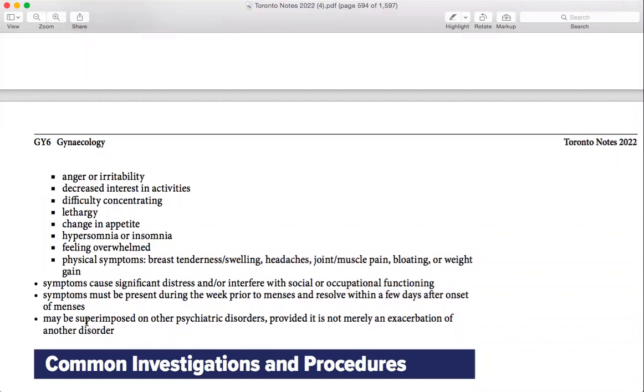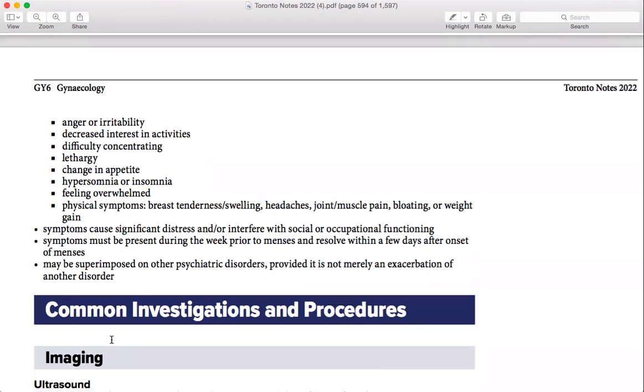She might already have an underlying depression going on, and now she has this thing going on, right? Let's suppose she was an 11-year-old, already depressed and having conduct disorder or any psychiatric condition, and now she starts menstruating and starts having this problem along with the menses. So she already has a psychiatric condition, and on top of that she is having this. That's why I'm saying this has more link with psychiatry, provided it is not merely an exacerbation of another disorder. You should make sure that this is not a depression that has flared up, or a mania that has flared up, or a bipolar condition that has flared up.